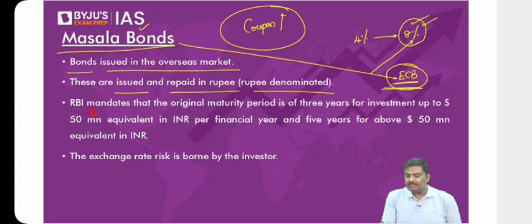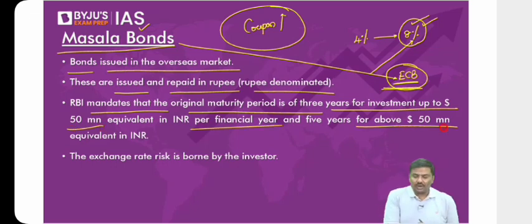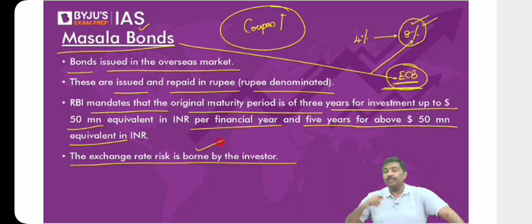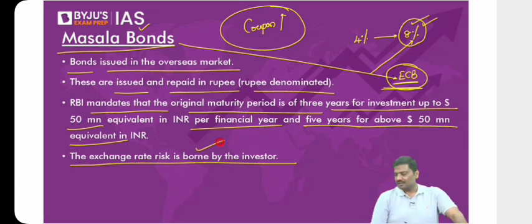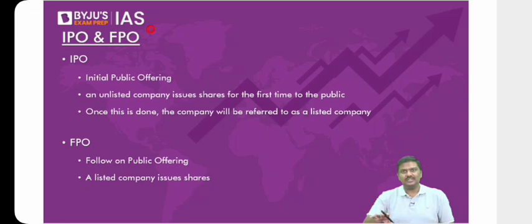RBI mandates an original maturity period of 3 years for investment up to $50 million. And above $50 million, if you're borrowing, it has to have a maturity period of 5 years. The exchange rate risk in case of these types of bonds will be borne by the investor, not the borrower. If I have not discussed it, don't worry, it will be there in the subsequent slides and I'll discuss it.